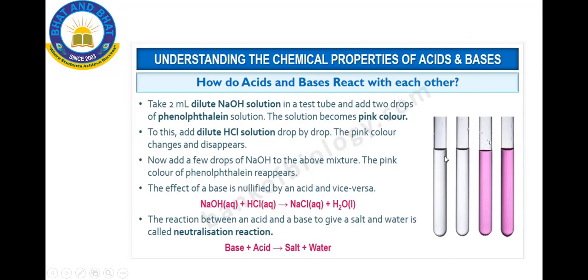When you have a base and you put the phenolphthalein indicator, it turns pale pink. Later, for the same base solution, if I add the acid, obviously the acid will utilize the base to form the neutral solution. That is, it will turn colorless. Again, to this colorless solution, if I keep adding the acid along with methyl orange, I'll get the red color. So that is methyl orange. Clear? Any doubt?